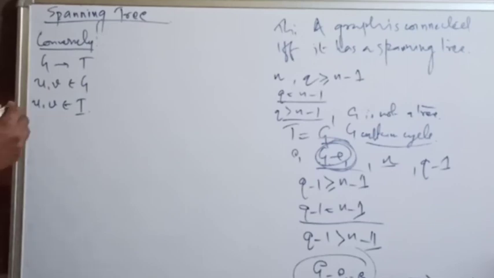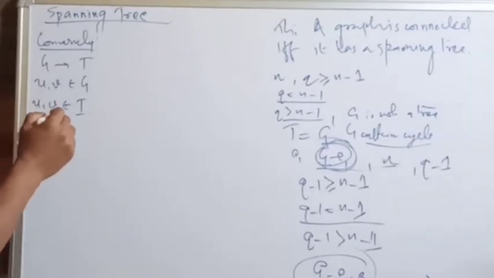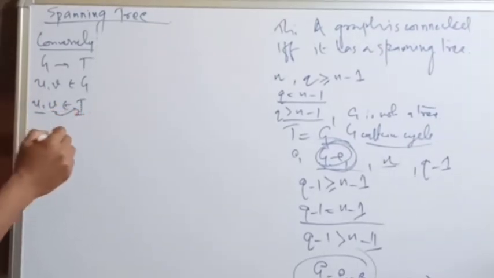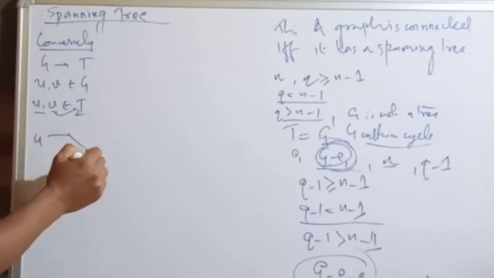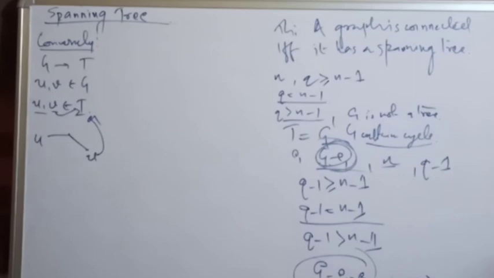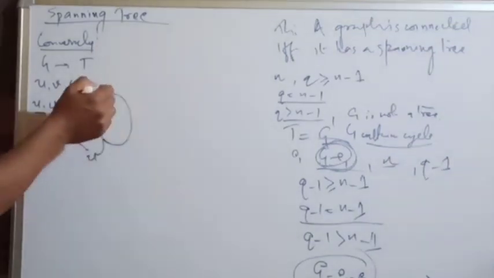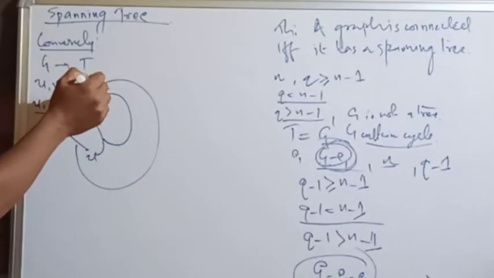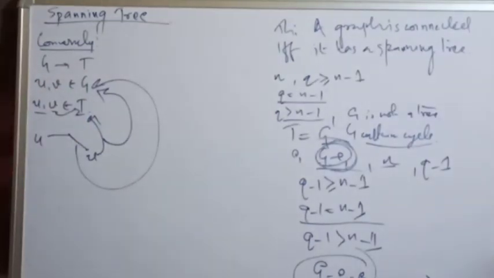Thus U and V are connected by a path in T. Since T is a subgraph of G, this path is also in G. That means G is connected. So the converse part is easy, and the necessary part is a little bit lengthy, but it is easy. Is that clear?